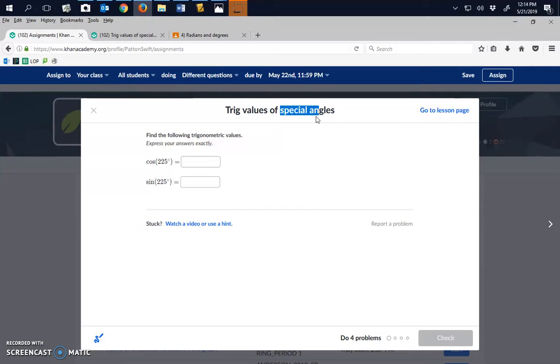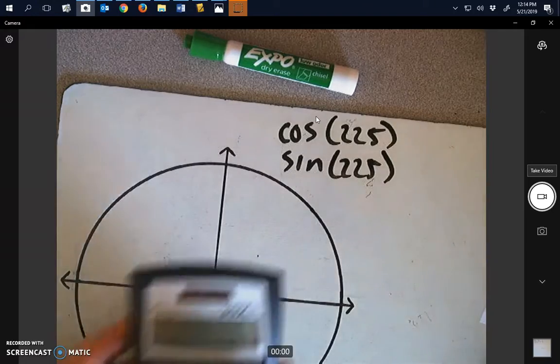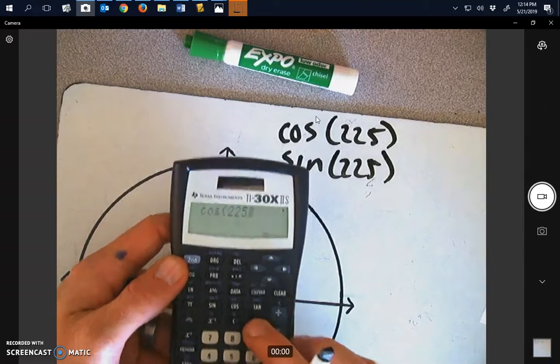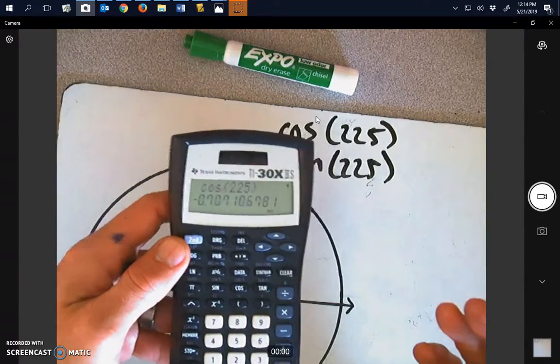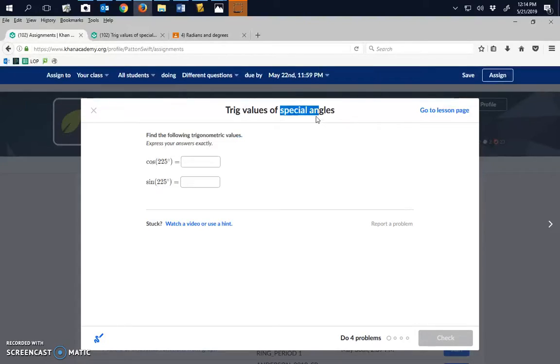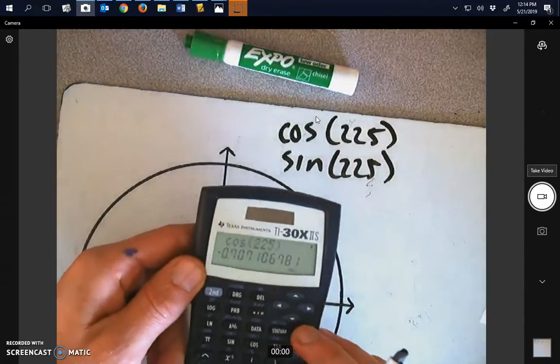So they want to know what cosine of 225 degrees is and sine of 225 degrees is. So let me write that down. We're looking for cosine of 225 and sine of 225 degrees. Now, there's one thing you could do. You could go straight into your calculator and just simply type in cosine 225, and we get a number, negative 0.707106781. The problem is, this asks us for our answers exactly. So this is an estimation or approximation. So this is not the answer they want.